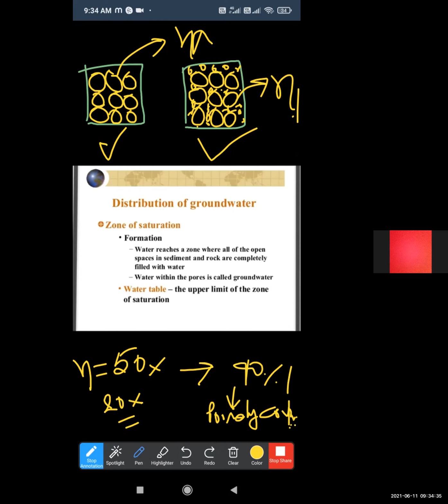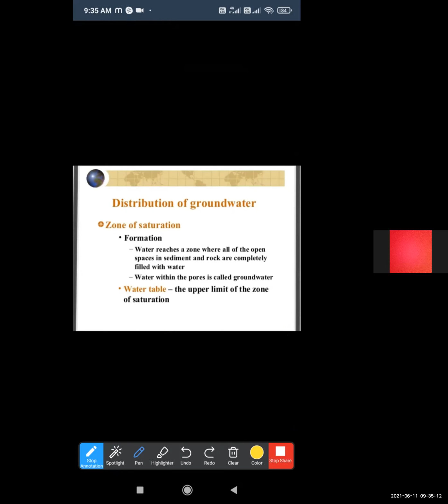In general, porosity greater than 20% is considered large, meaning the soil is loosely compacted. If porosity is below 5%, it is very less, and if porosity is between 5 to 20%, then it is medium compacted. This point is clear.